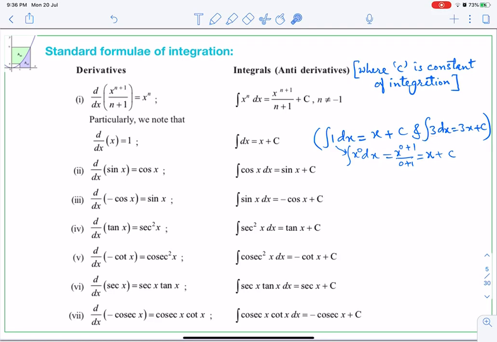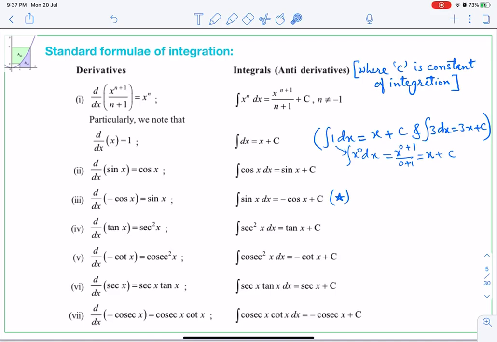Now we know that derivative of sin x is cos x, therefore integration of cos x is sin x plus c. Similarly, we know that derivative of cos x is minus sin x. That minus sign is kept here so that you understand the integration. You know that d by dx of cos x is minus sin x. So therefore integration of sin x will be minus cos x. Sometimes students make a mistake in the sign, whether it is minus in the derivative or minus in the integral.